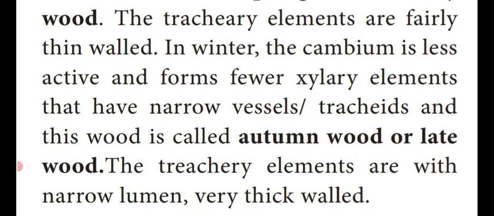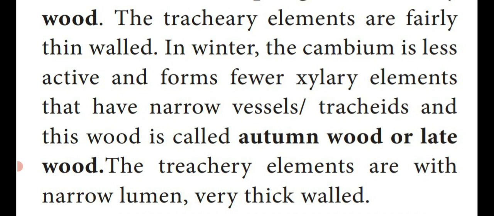When you come to the autumn season, the cambial activity is very less. So the xylem elements, vessels and tracheids, are narrow. That wood is called autumn wood or late wood.